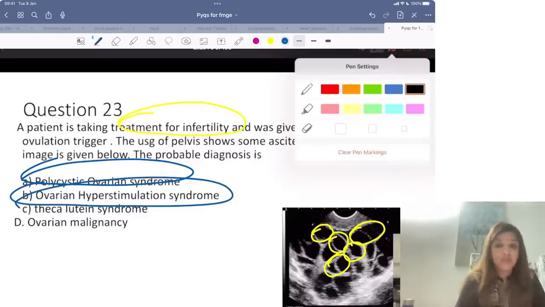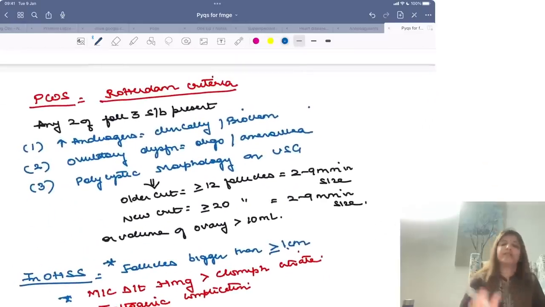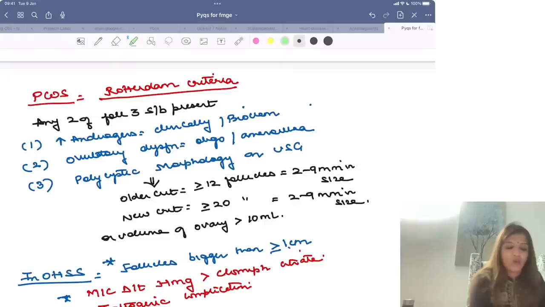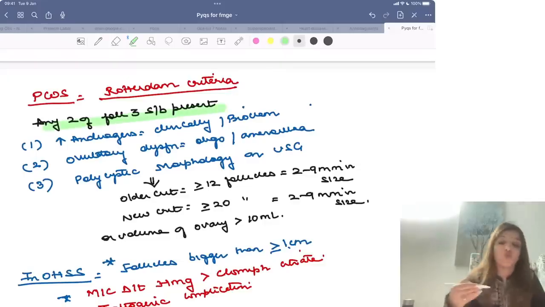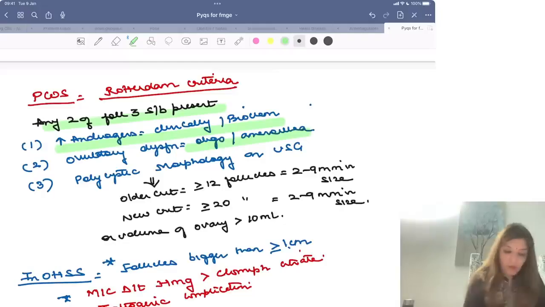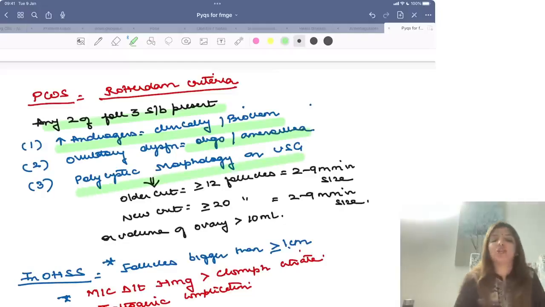syndrome. Please remember, for PCOS, the diagnostic criteria is Rotterdam criteria. Rotterdam criteria says that out of the following three, any two should be present. What are the three? Number one, increased androgens, clinically or biochemically; ovulatory dysfunction, oligomenorrhea or amenorrhea; and polycystic morphology on ultrasound.